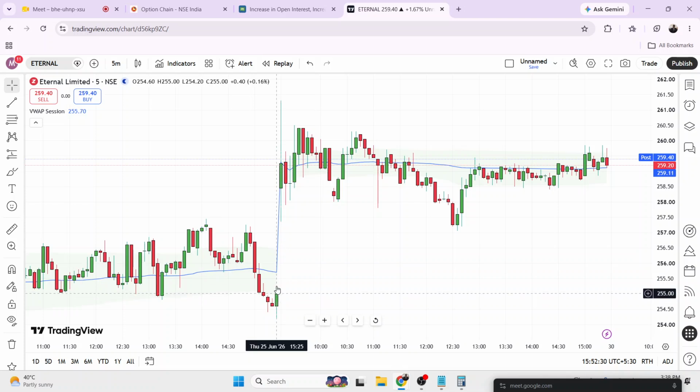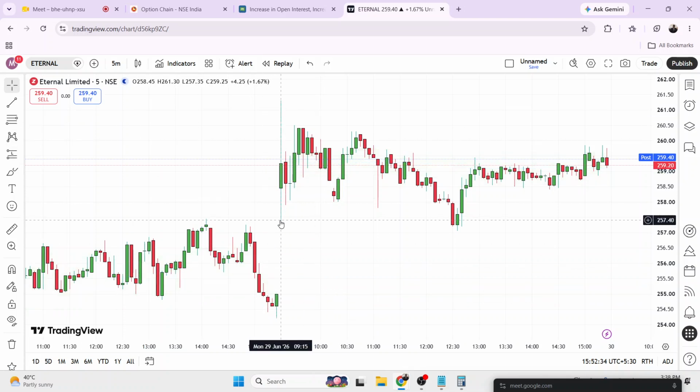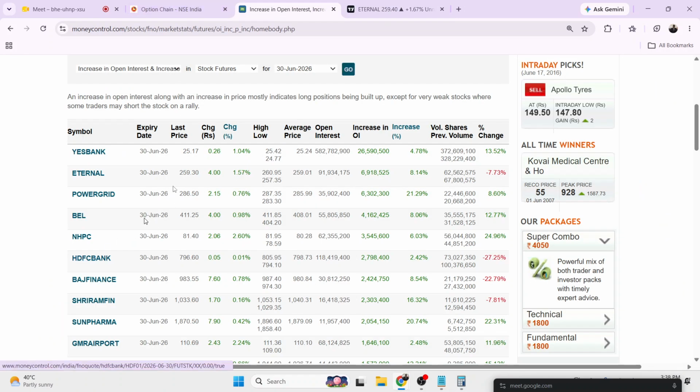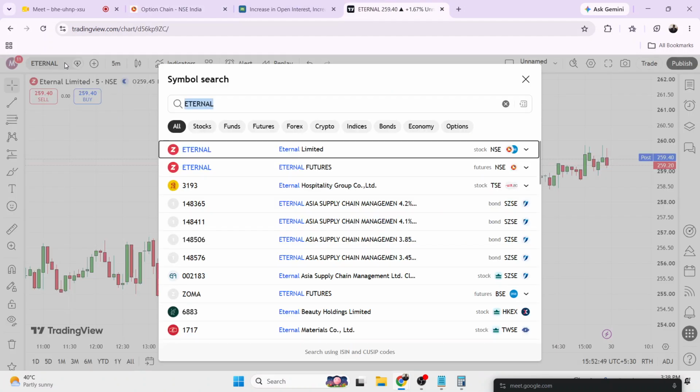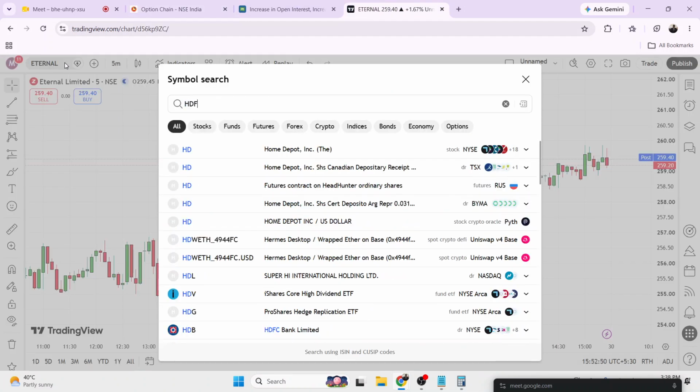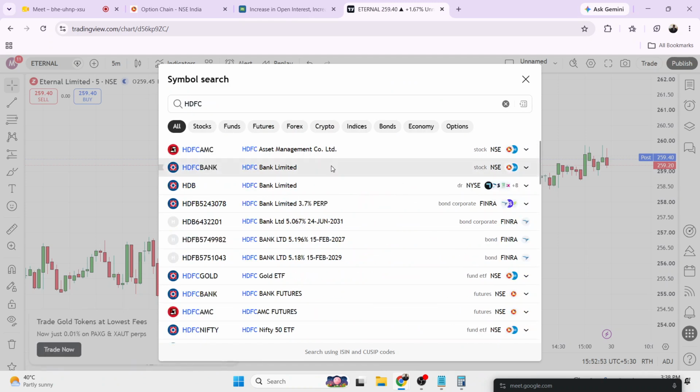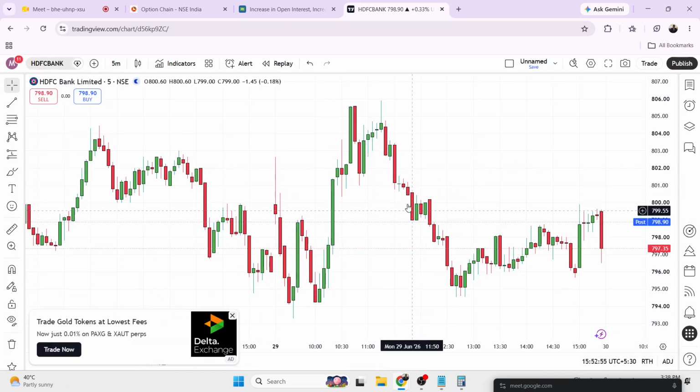Okay. So there is a gap up in the stock. It means people purchased at this level and the market went up to this level and then it came down again here and here as well. And if we see another stock like HDFC Bank today, okay, it means people have made positions in this particular stock today.